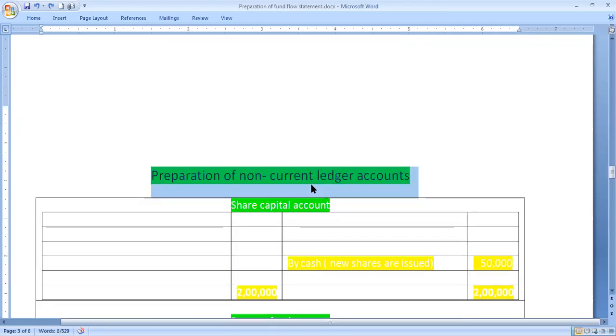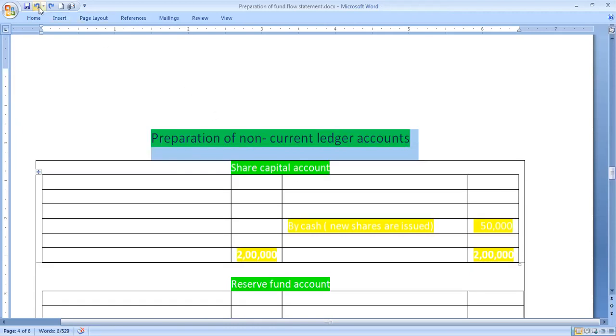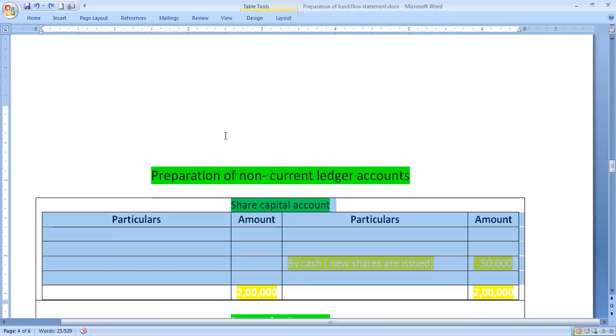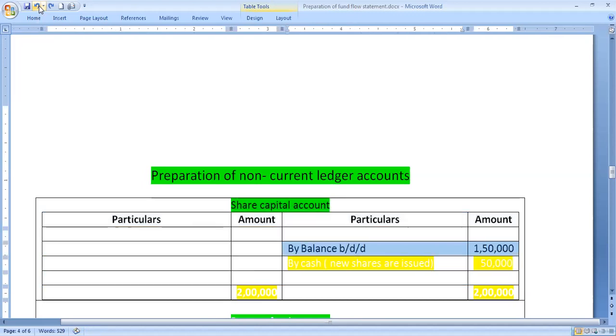So let us prepare ledger accounts one by one. First one, share capital account. It is compulsory to prepare the share capital account here because there is an adjustment. Write opening balance and closing balance. Remember, share capital is a liability. When you open any liability account and write the opening balance, always write it on the credit side, by balance brought down.